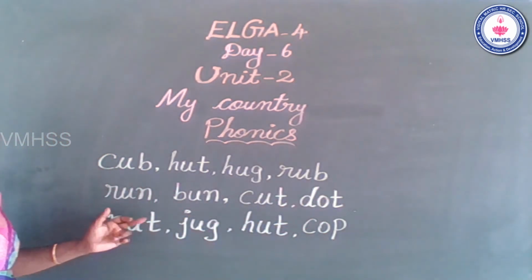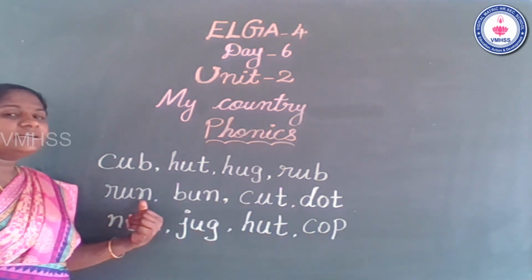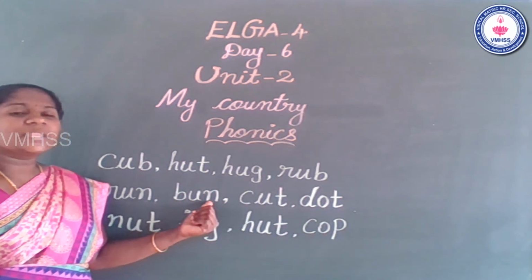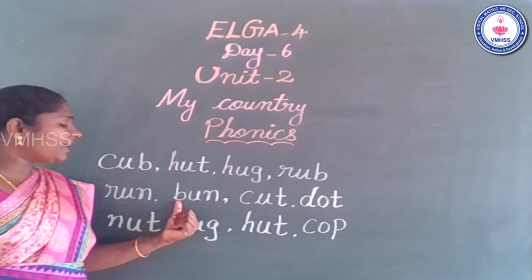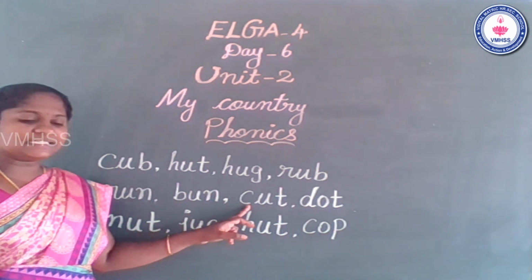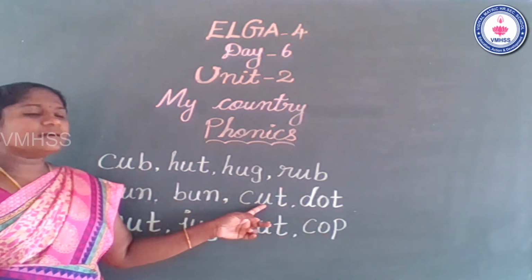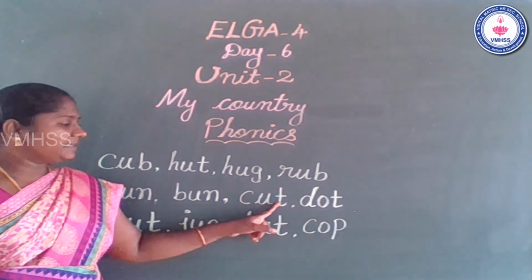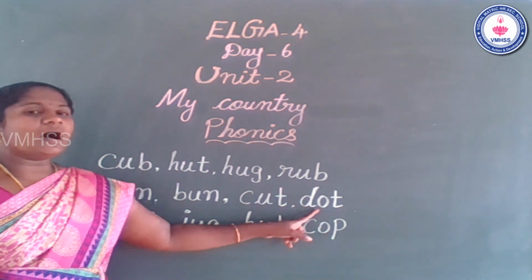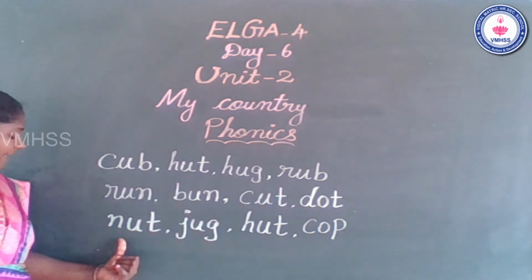The next line. Run. The next word is bun. B. Bun. The another word is cut. K, t. Cut. What is the last word? Dot. D, t. Dot.